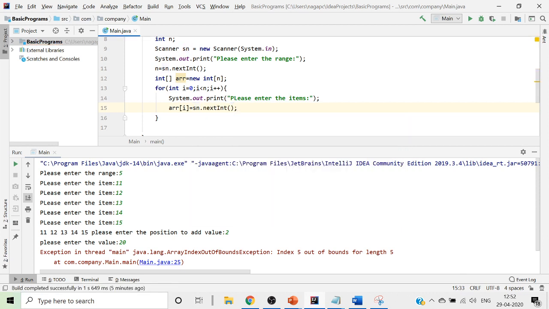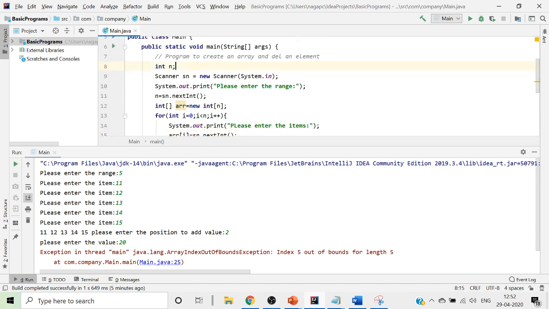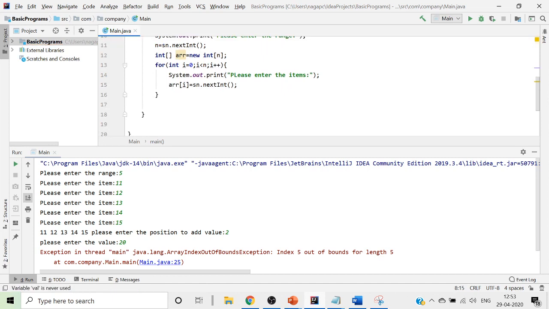This is how you read your values. Once you read all of your values, now what is the element that you want to delete? That can be read as value. We call it value. We wanted to read this value from the array and then delete it. To go ahead and do it, I'll read the value that I wanted to delete.